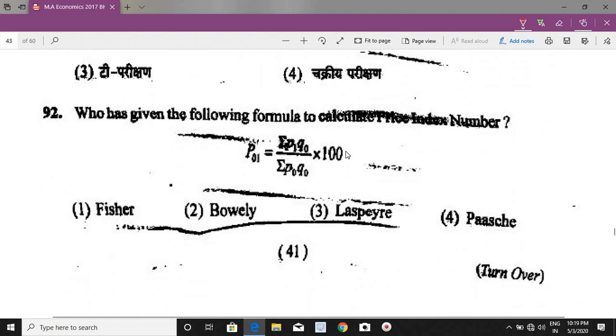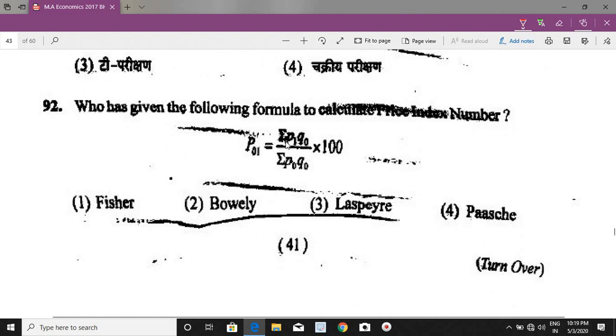Now the next question. Who has given the following formula to calculate price index number? P01 equal to summation P1 Q0 upon summation P0 Q0 into 100. So this formula of finding price index number has been given by Laspeyres. Laspeyres का formula है P01 equal to summation P1 Q0 upon summation P0 Q0 into 100.